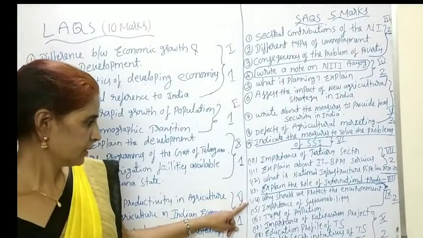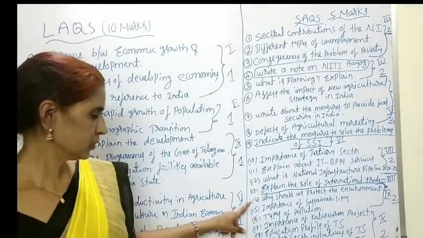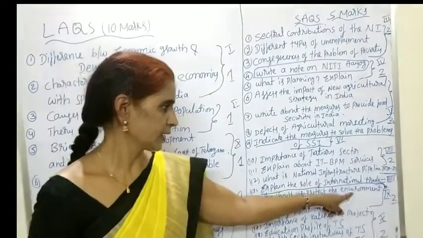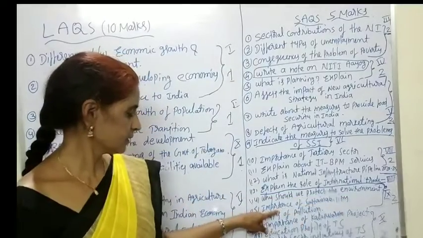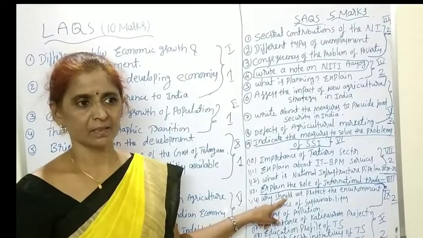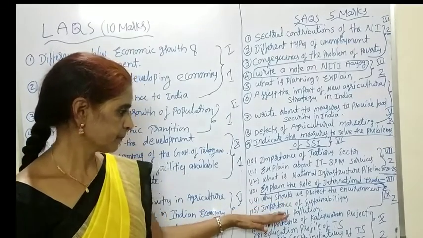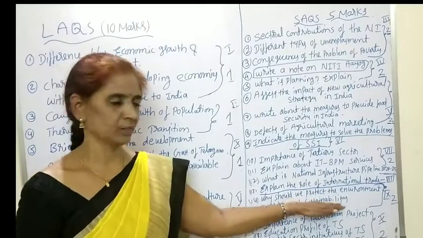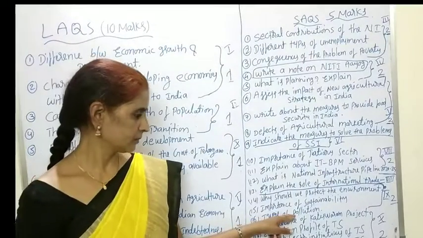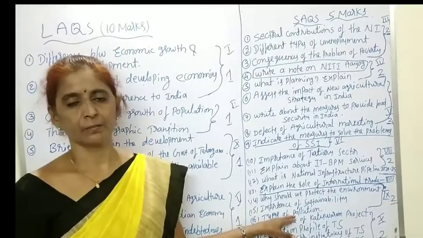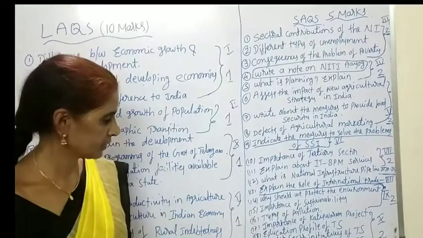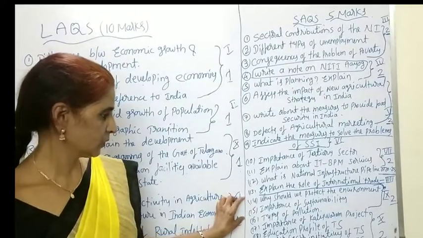And next, coming to the 9th unit, in the 9th unit 3 questions are there, 2 will come. One is why should we protect the environment? And next one, this question is also asked as need to protect the environment. Need to protect the environment, and it will be asked like that also. And next one, importance of sustainability. Objectives and importance of sustainability. Next one, types of pollution. Water pollution, air pollution and soil pollution. Noise pollution, 3 types of pollution you have to write. So from these 3, 2 will come.